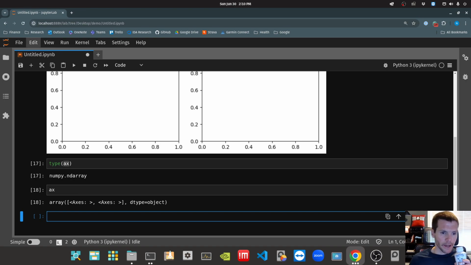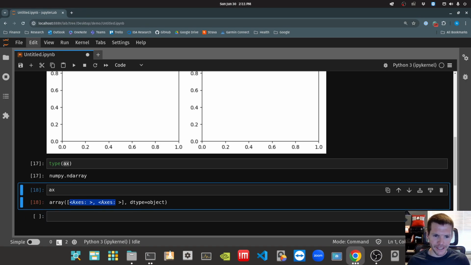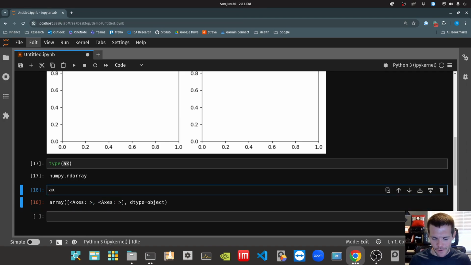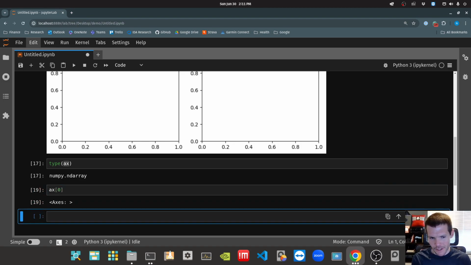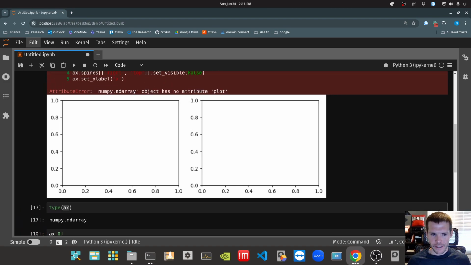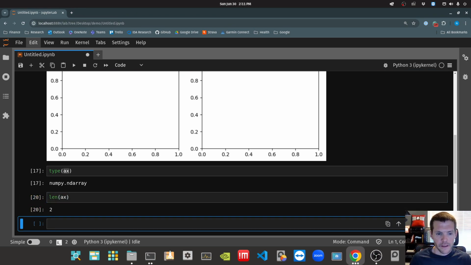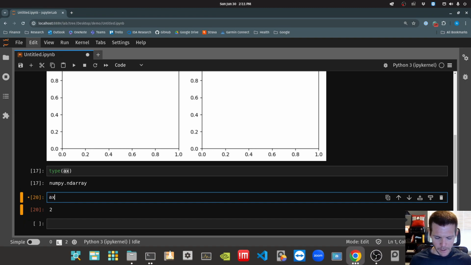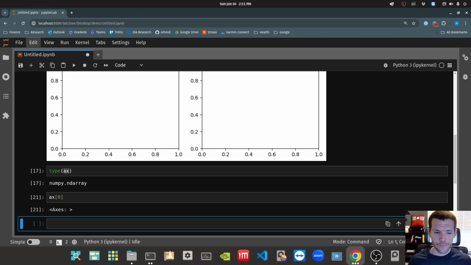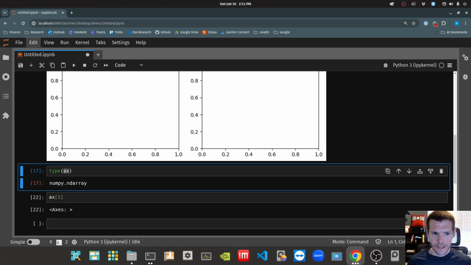And if we look at that array, it's a NumPy array of 2 things. The first item is an axis, the second's another axis. So if I want to get an axis, I need to say, give me back the 0th. We've got a NumPy array. The length of that thing is 2 because we requested 2 columns, so it gave us back a container with 2 axes in it. The first one, which is going to be the leftmost in this case, is going to be axis ax0. And then we've got ax1. So it returned to us 2 things.